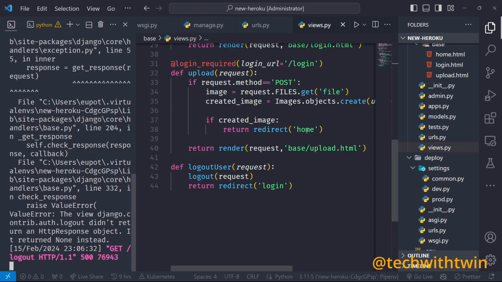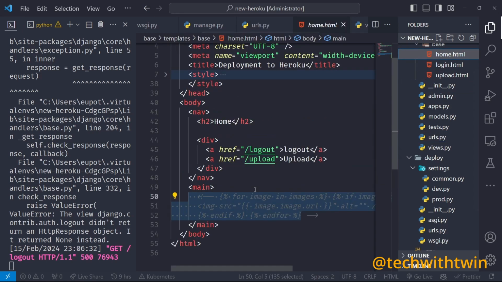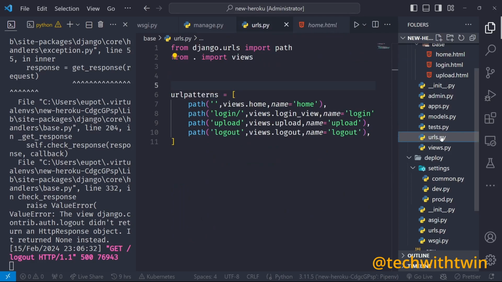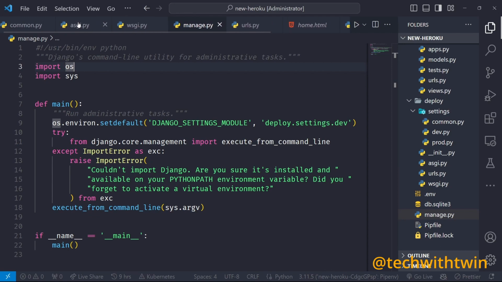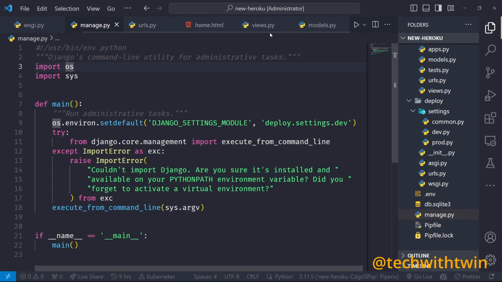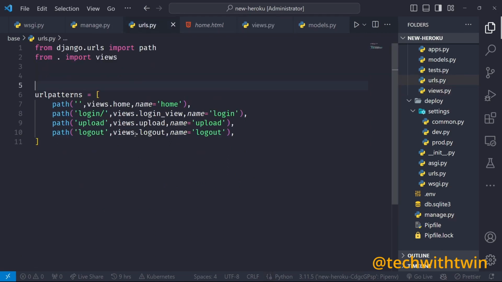Something is wrong. Go to a home route. So the href is the /logout. Then in the URLs, logout is views.logout, no, not views.logout, but views. So that's how you simply debug in case you get errors. In our views we don't have logout, we have logout_user. So you go here and then fix that.